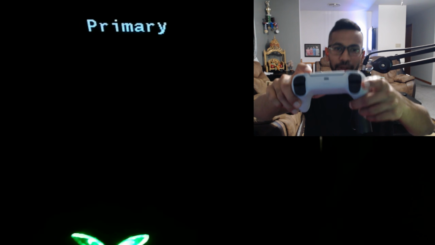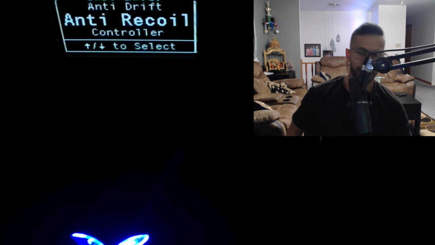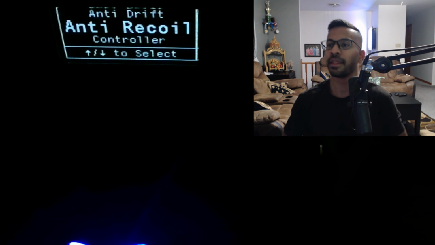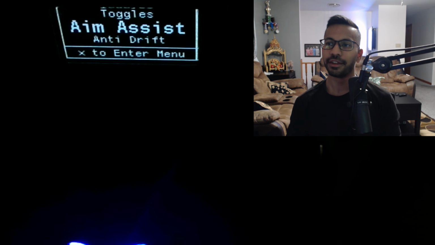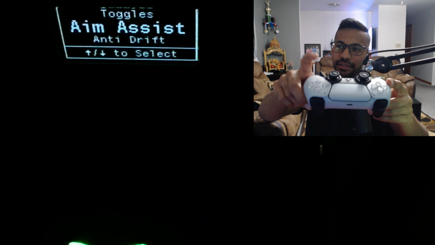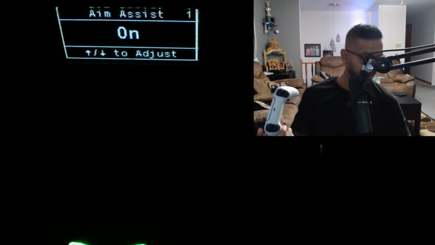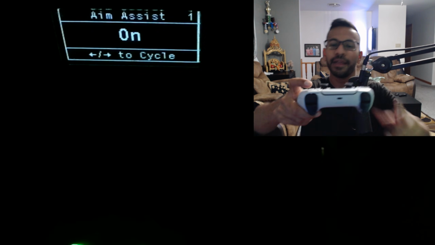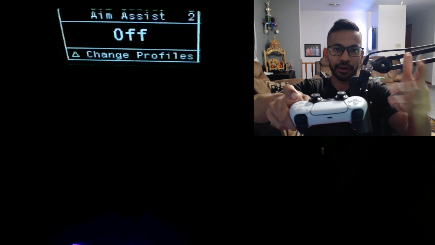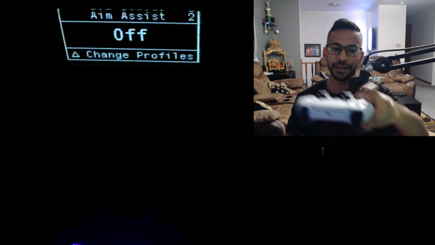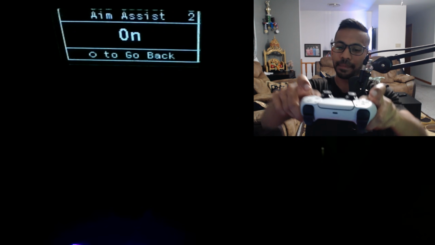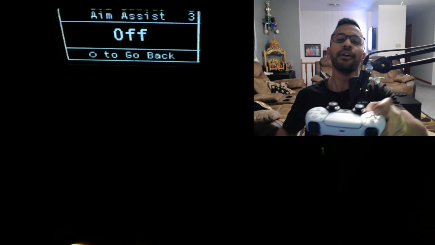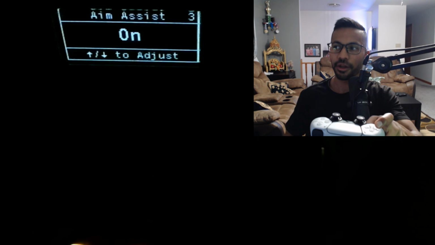Now, let's talk about the aim assist. To do that, I'm going to press L2 in options. Let's go ahead and move the Zen screen down a little bit. And same thing, if I go over here to aim assist, go ahead and press X. Same thing, pay attention to the top, right? It says 1, and even the LED will be green. Then you just go ahead and press triangle. Look, number 2, aka your secondary. So make sure your aim assist is on that. And then press triangle one more time. For your universal, make sure it's on that as well, right?